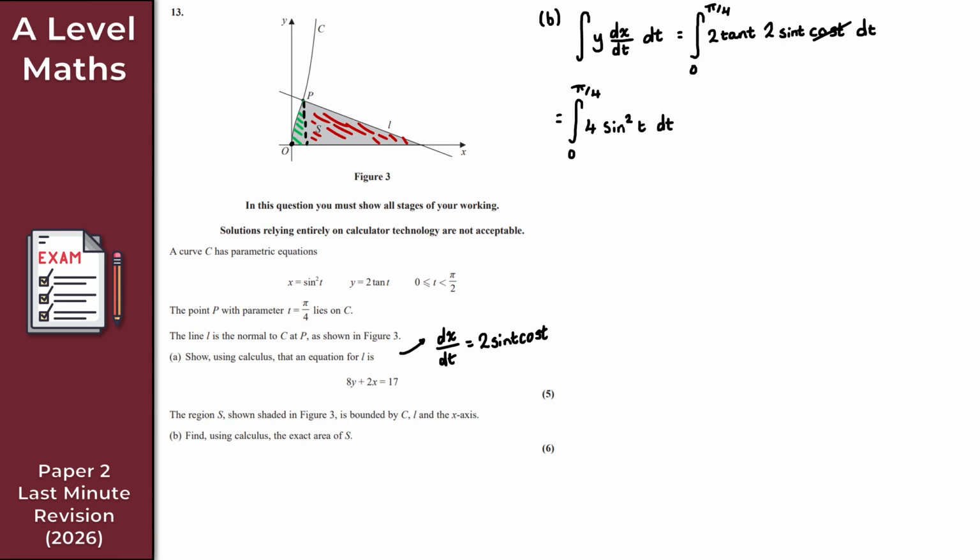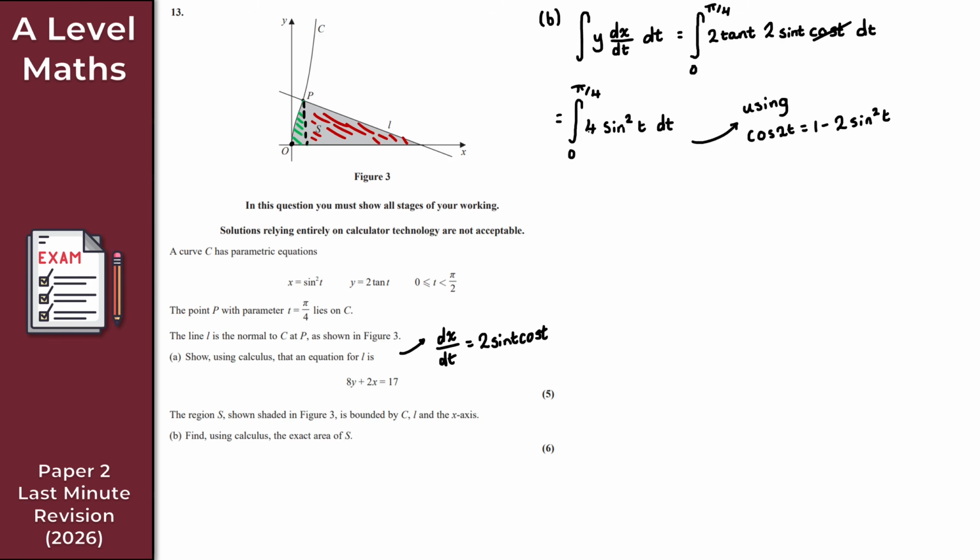So, are there any trig identities that we could use here that might help us to evaluate this integral? Well, what we can use is the double angle formula for cosine. Because I've got sine squared t here, I'm just going to make a note that cos 2t is equal to 1 minus 2 sine squared t.